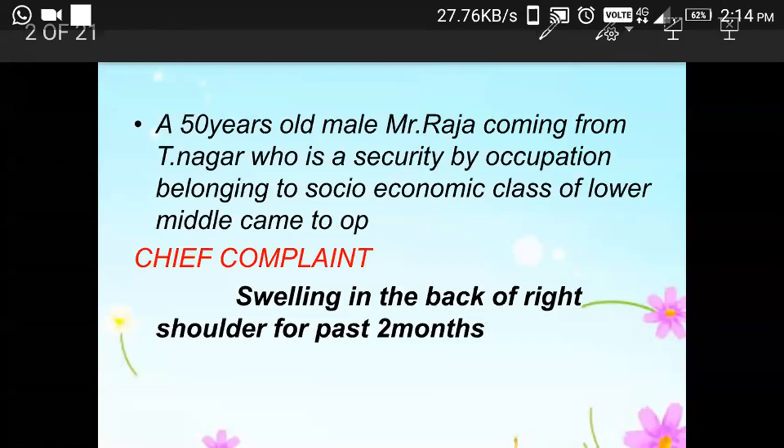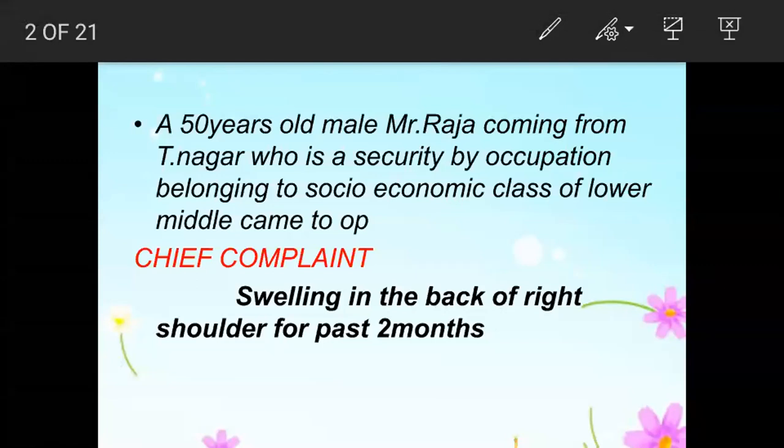Okay, sir. Sir, this is a case of sebaceous cyst. A 50-year-old male, Mr. Raja, coming from T Nagar, who's a security by occupation, belonging to socio-economic class of lower middle class, came to OP with chief complaints of swelling in the back of right shoulder for past 2 months.